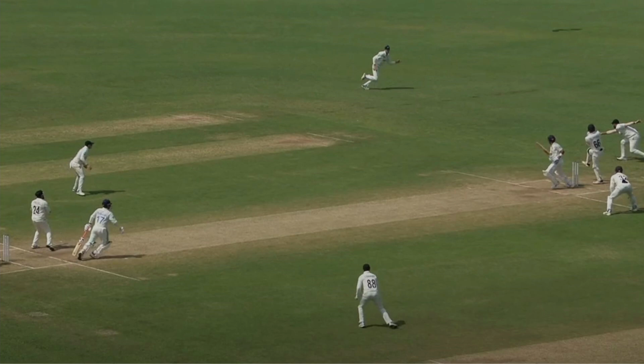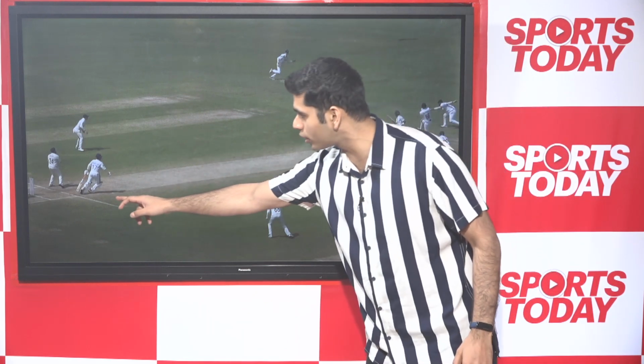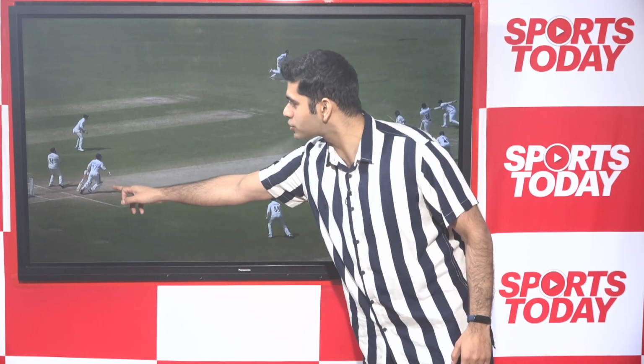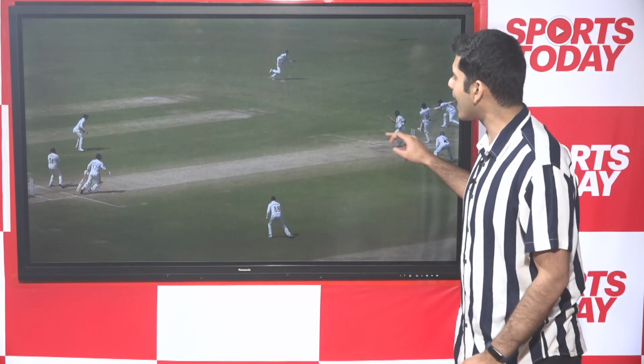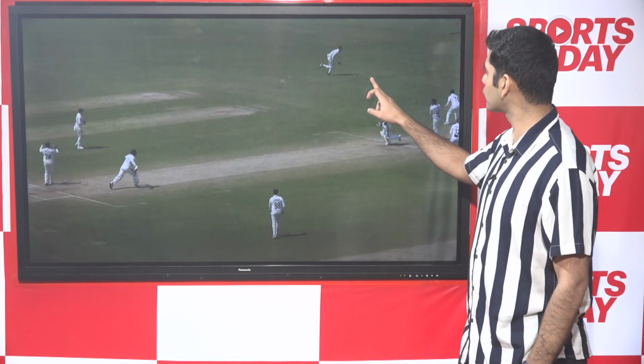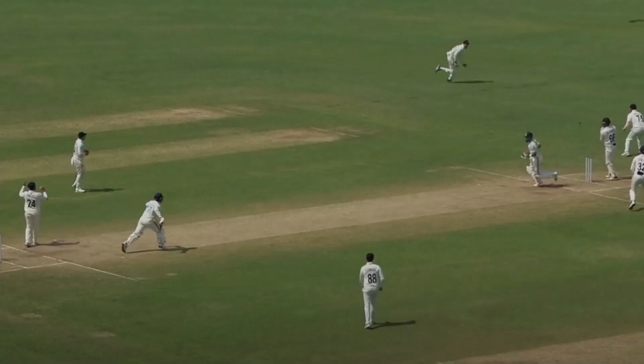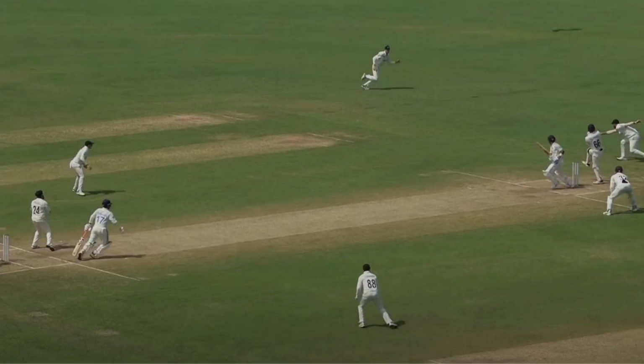Rishabh Pant is already out of his crease, whereas Virat Kohli is deep inside his crease. Look where his back leg is, so close in the crease he is. His legs rooted well in the crease, the back leg in fact very close to the stumps as he's ball watching. Rishabh Pant is already on his motorbike, you see. Rishabh Pant's already charged. Look what happens next when the fielder closes in. The ball is somewhere over here, it's a bit blurry, so you may not be able to spot it. But Santner, as he closes in, Virat is now out of his crease. Now from here to here, see what's changed.